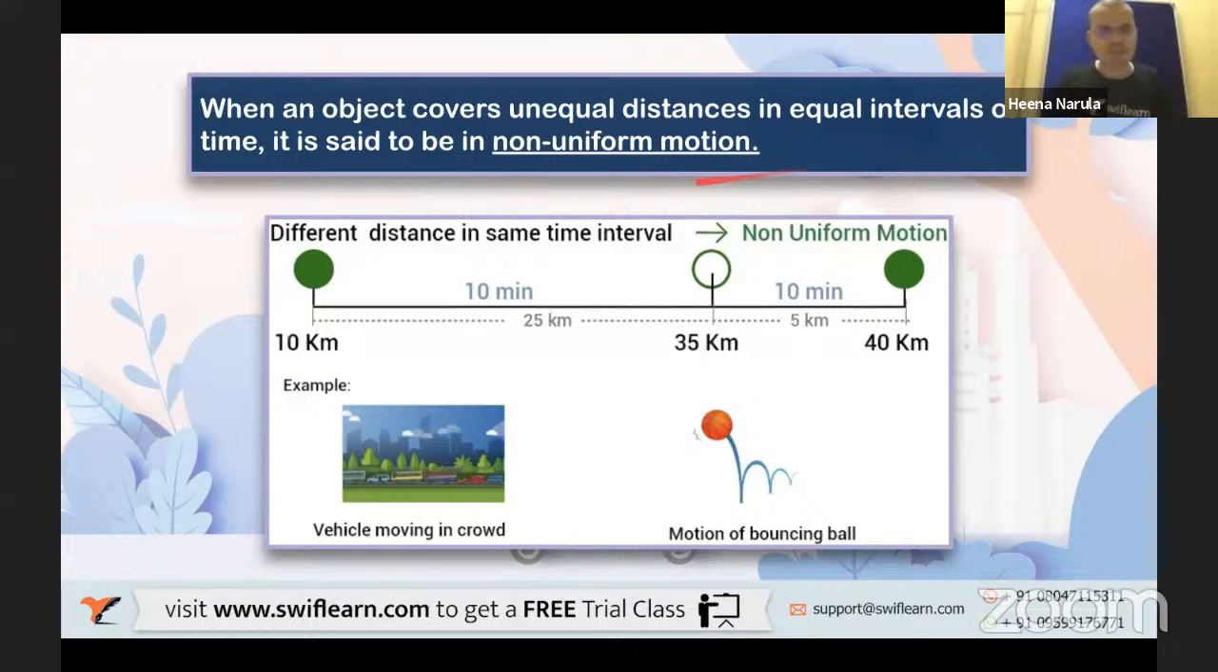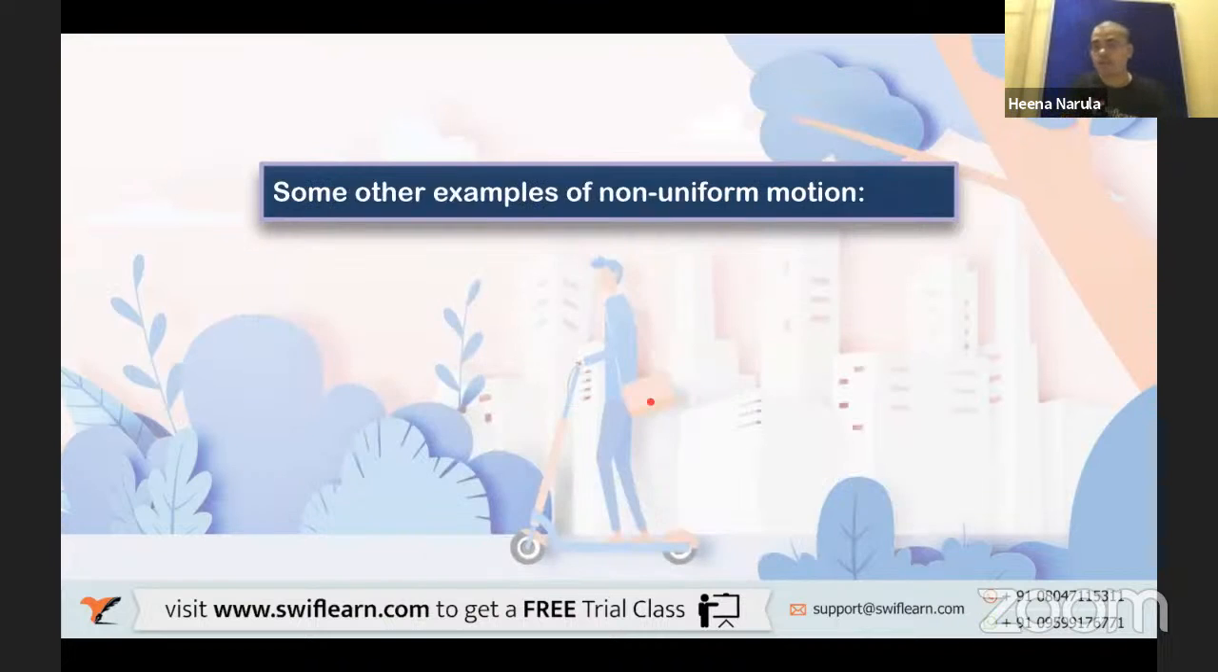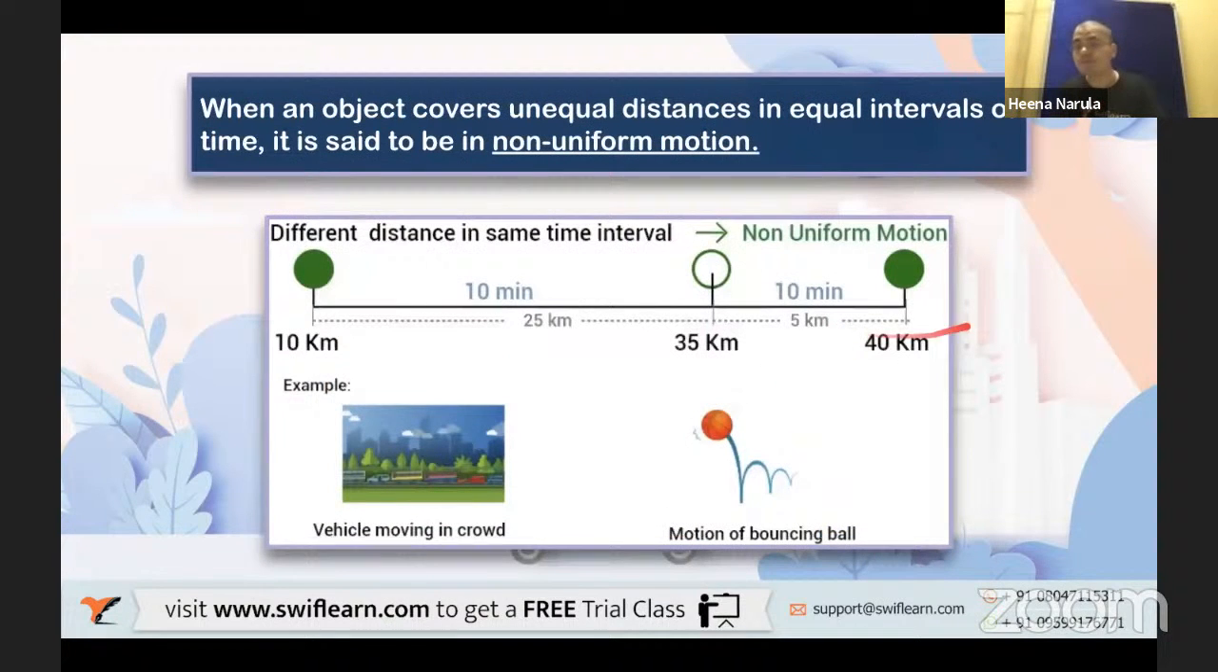You can see this example here. Different distances in the same time interval, that is non-uniform. Okay, 10 to 35 kilometers. How much time did it take? 10 minutes. So in 10 minutes, 25 kilometers covered. And then in the next 10 minutes, what happened?